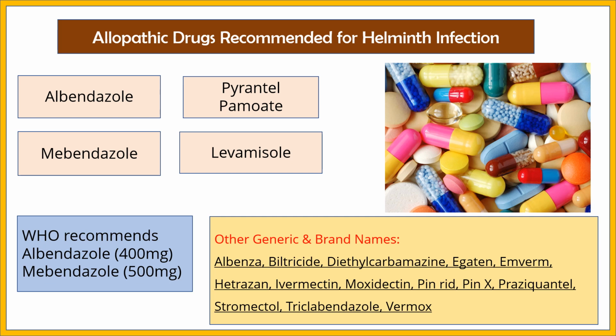So there are many allopathic drugs recommended for helminth infection. In the market you can see drugs like albendazole, mebendazole, pyrantel pamoate, levamisole. So these are the drugs available in the market. Out of these, WHO recommends albendazole 400 milligram and mebendazole 500 milligram. Apart from these, there are many other generic and brand names of these drugs, which include Albenza, Biltricide, and many more, as it is given here.